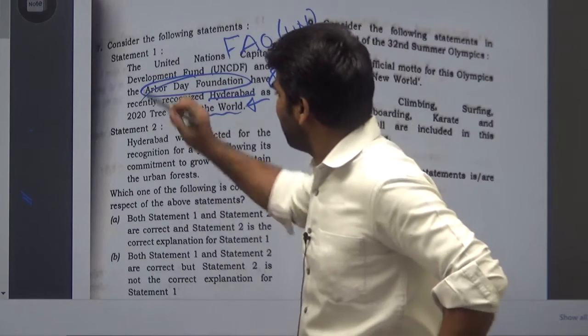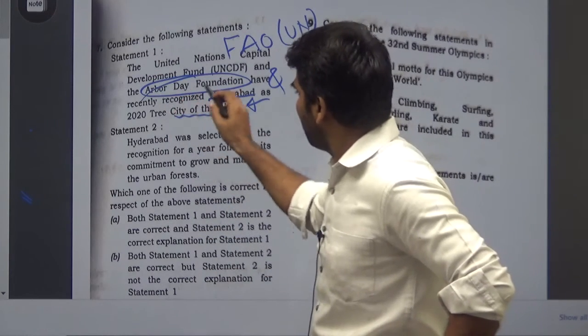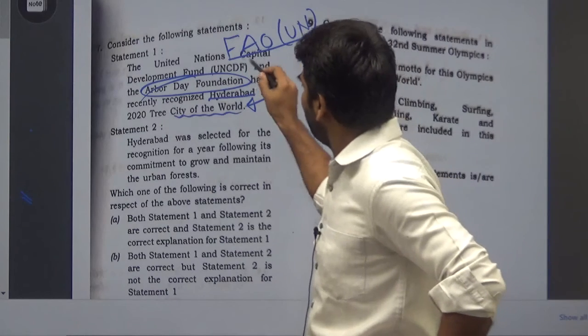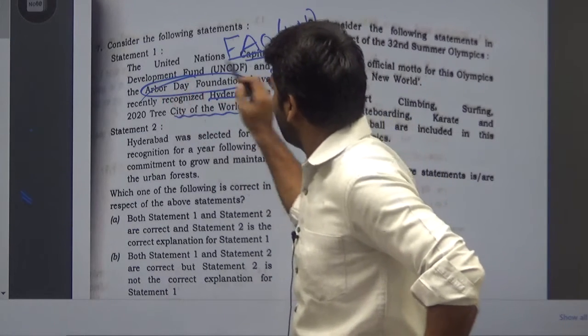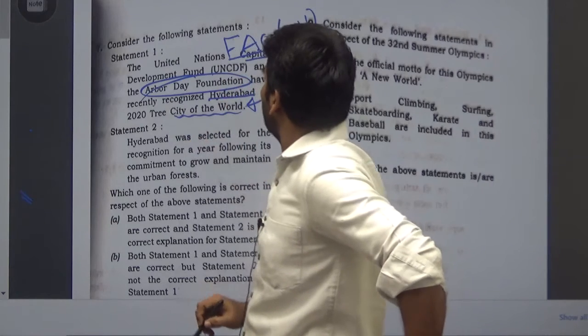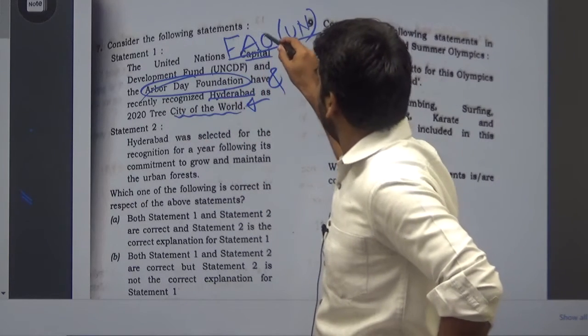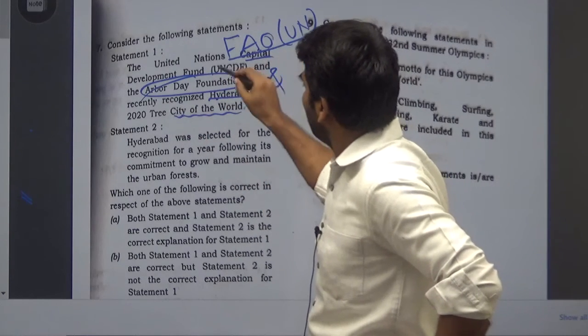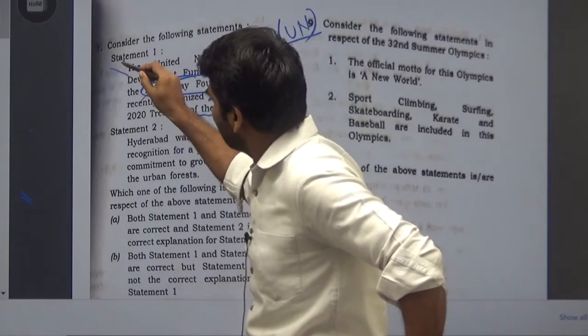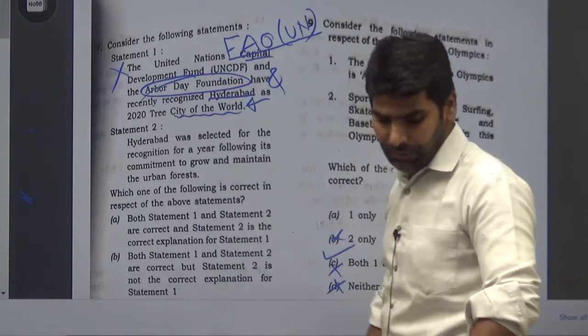So in statement 1 we found the Arbor Day Foundation and not FAO, rather we have the Capital Development Fund here in the statement. Because of this not mentioning FAO and mentioning the Capital Development Fund, statement 1 is wrong.